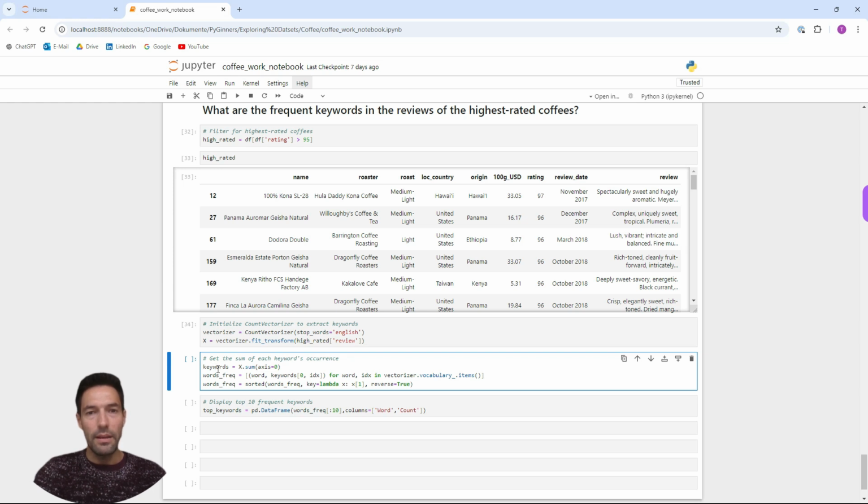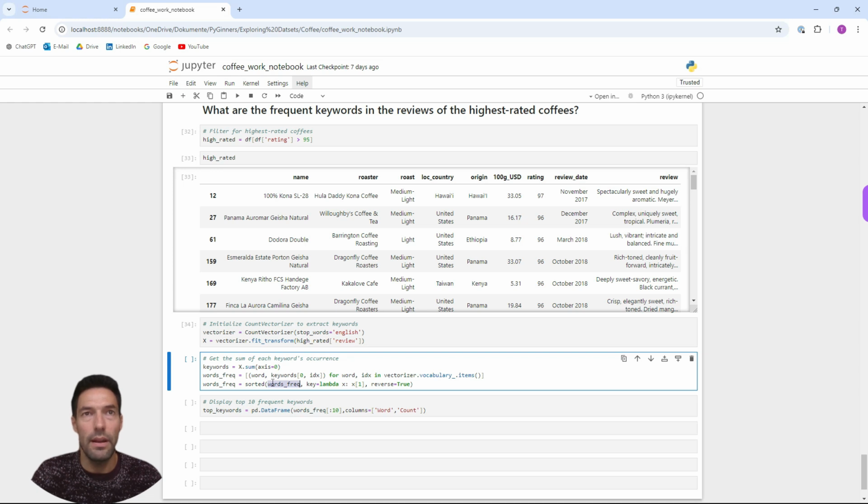Next, this line sums up how many times each word appears across all reviews in the matrix. Next, we're going to define words freq. Here we create a list of tuples where each tuple contains a word and its frequency of occurrence. The vocabulary and index of each word are retrieved from vectorizer.vocabulary.